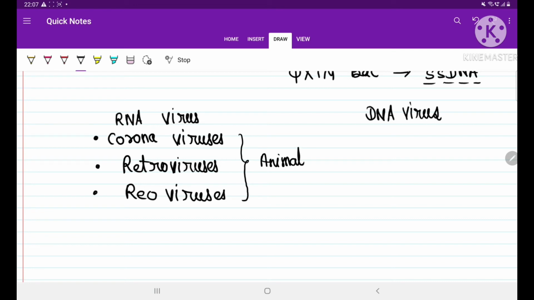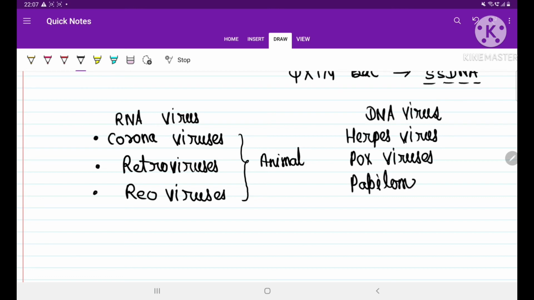DNA virus examples: have you heard of herpes virus, which causes a sexually transmitted disease? Herpes virus is a DNA virus. Pox viruses are DNA viruses. Papilloma virus, DNA virus.